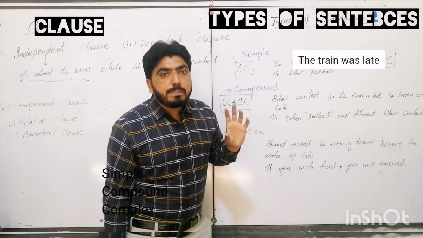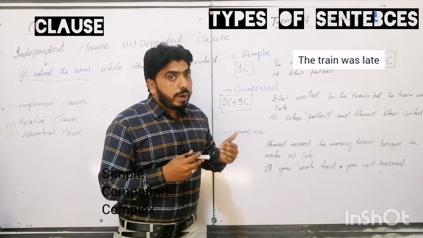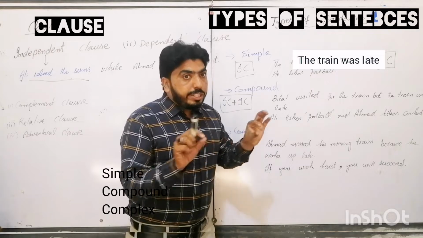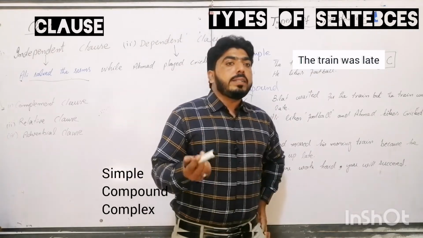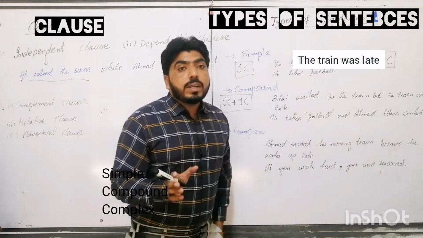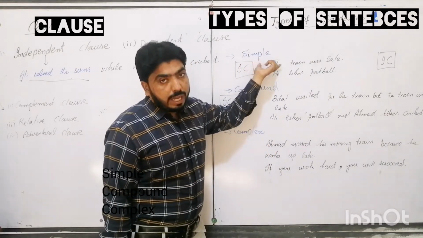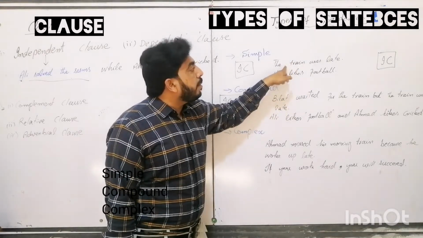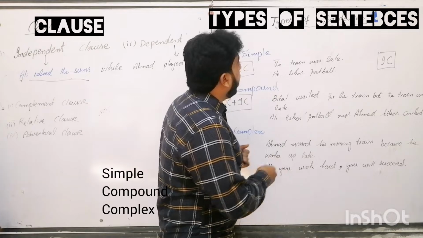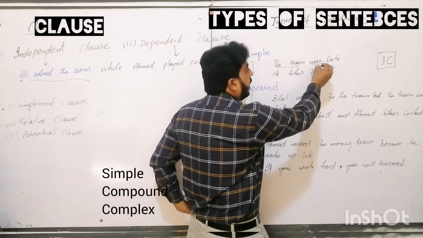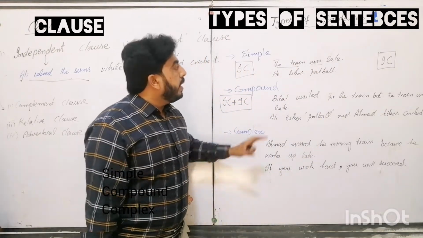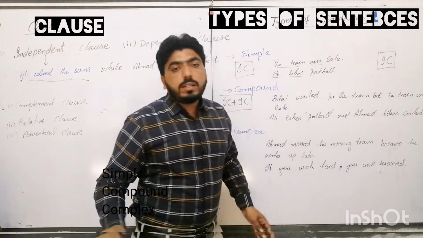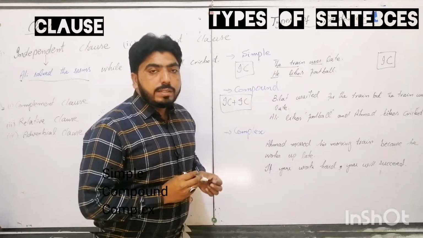So by simple, it doesn't mean that the sentence is quite easy to understand, or that the sentence is quite short. So meaning, content and length are not concerned with the simplicity of the sentence. Rather, a simple sentence means the sentence which has a subject and a verb. Here the train is the subject and was is the main verb. In the same way, he is a subject and likes is the finite verb. So this is called a simple sentence.